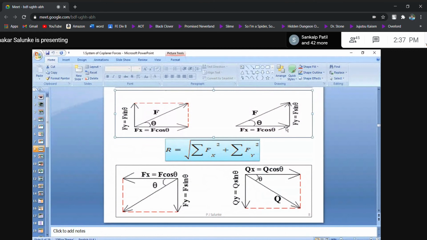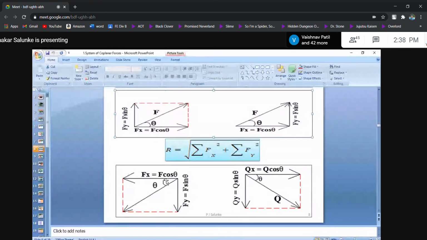Then in this case, this x component is directed to the right, this component is directed upward. Here this component is directed left, this component is directed down. What care do you always have to take? Angle you always have to take with respect to the x-axis. Not only that, the value of the angle should be less than 90 degrees. So these are called quadrantal angles.